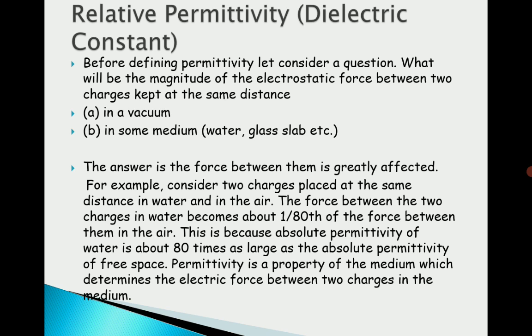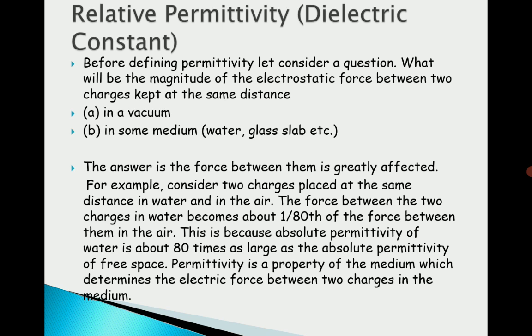If two charges are placed at the same distance in water and then in air, the force between the two charges in water becomes about 1/80th of the force between them in the air. This is because the absolute permittivity of water is about 80 times as large as the absolute permittivity of free space. Permittivity is a property of the medium which determines the electric force between the two charges in the medium.